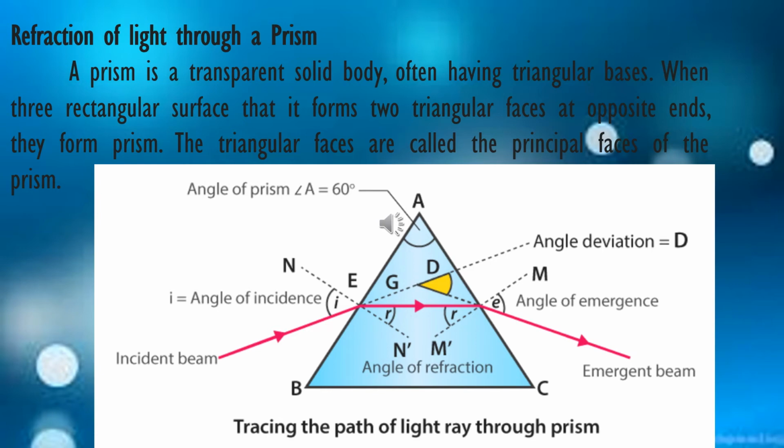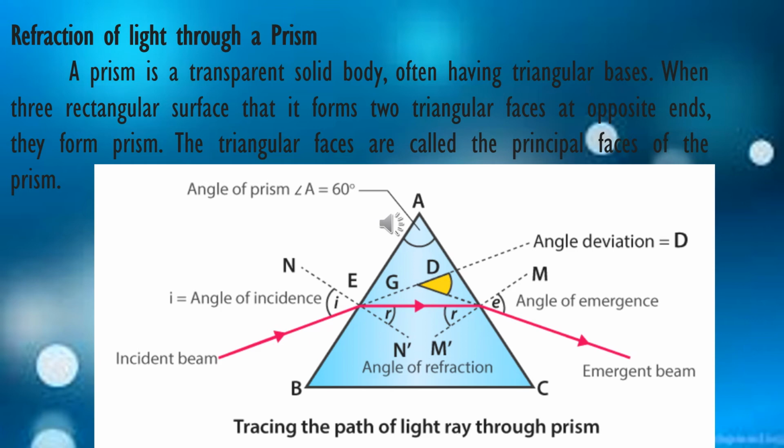When the incident light falls from a rarer medium onto a denser medium, the point where the incident light touches, that point we call the point of incidence, and we will draw a perpendicular line. So when it moves from a rarer to a denser medium, air to prism, it moves towards the normal. Whereas when it reaches the edge of the prism at AC, again draw the normal. It travels from a denser to a rarer medium, so it moves away from the normal.